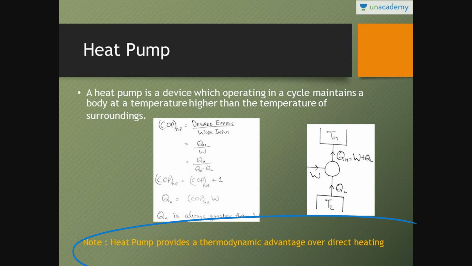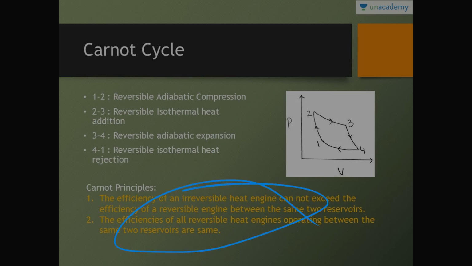Heat pump provides a thermodynamic advantage over direct heating. If there is a room heater, the amount of heat you will be getting from the room heater is less than the amount of heat if you add a heat pump. If you add a heat pump to a room, the heat pump is more beneficial than a room heater or direct heating. Fine.